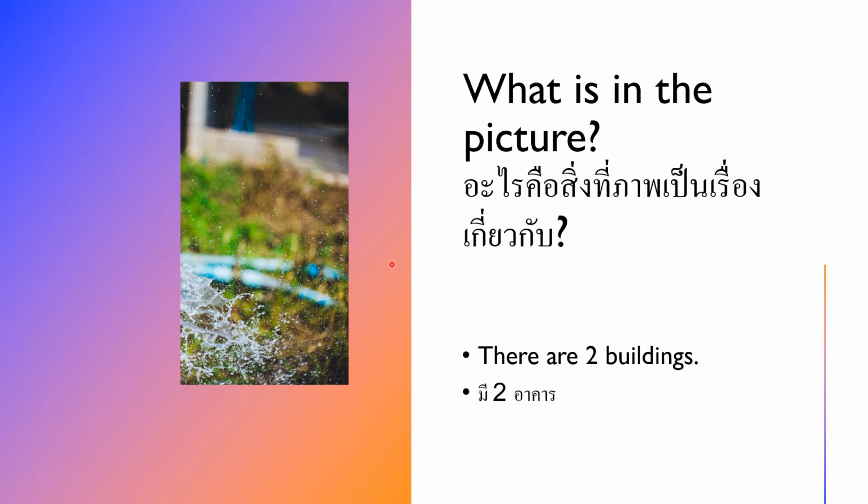What else can we see in the picture? There are two buildings. You can see one in here.